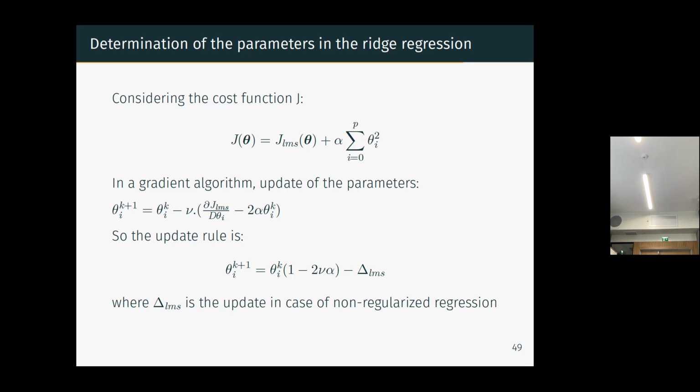So if the update in the non-regularized case is here, you will decrease a bit the value of the update. So you will update your parameters a bit less.